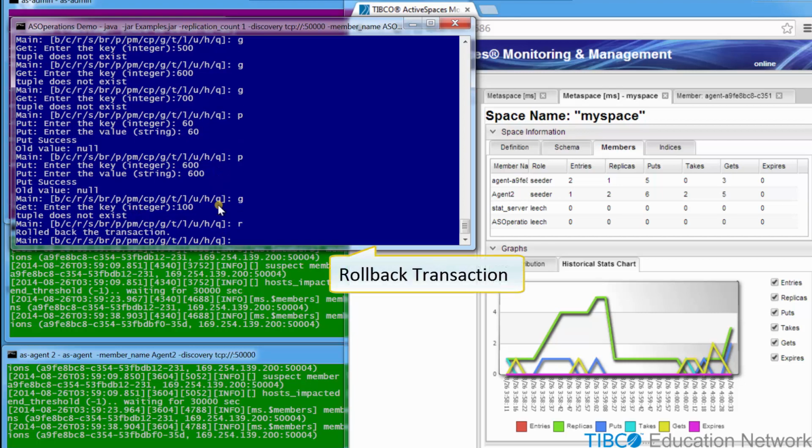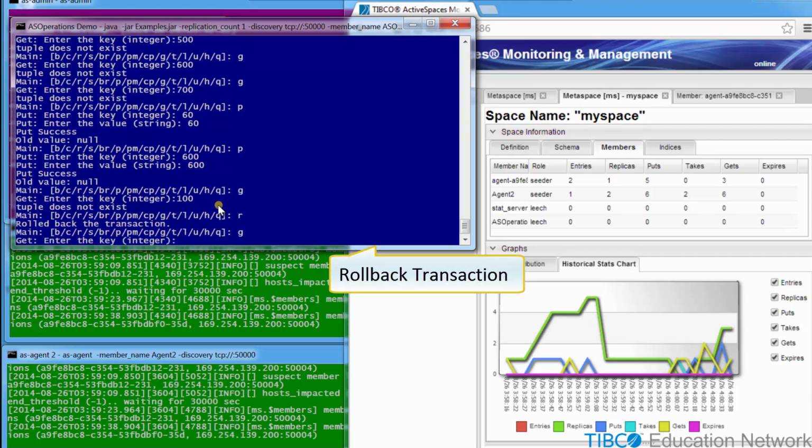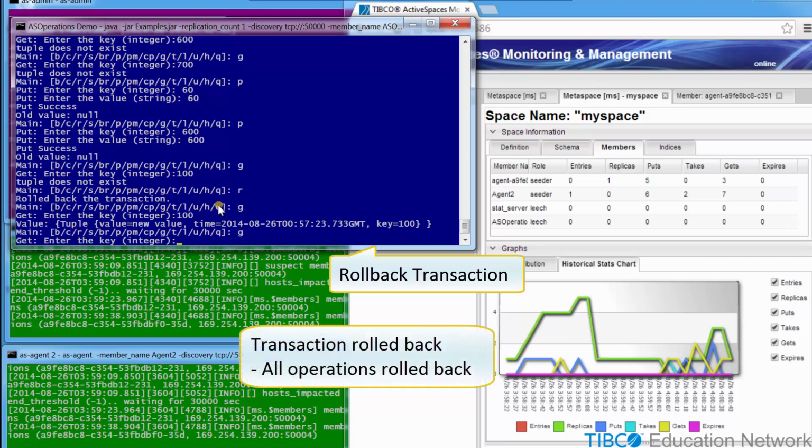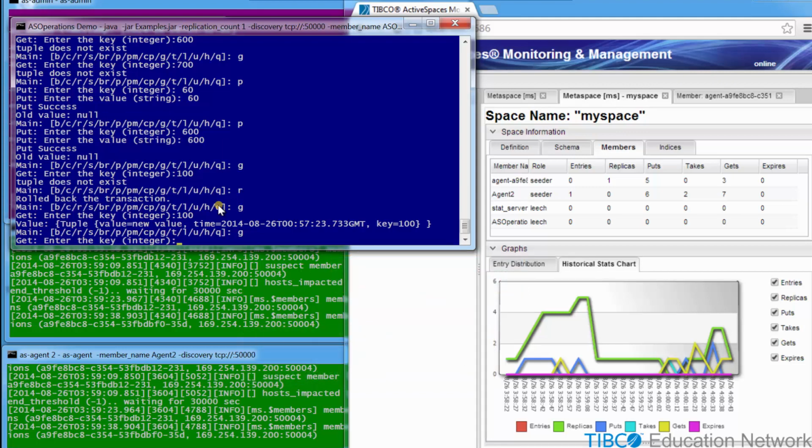Instead, let's roll back the transaction. So instead of abandoning the transaction like we did in the first transaction, in this use case, we deliberately issue a rollback signal, perhaps due to some other logic in another part of our program. We see the same behavior as with the first transaction, in that all the changes are automatically rolled back, but now no console messages are printed out by the other members.